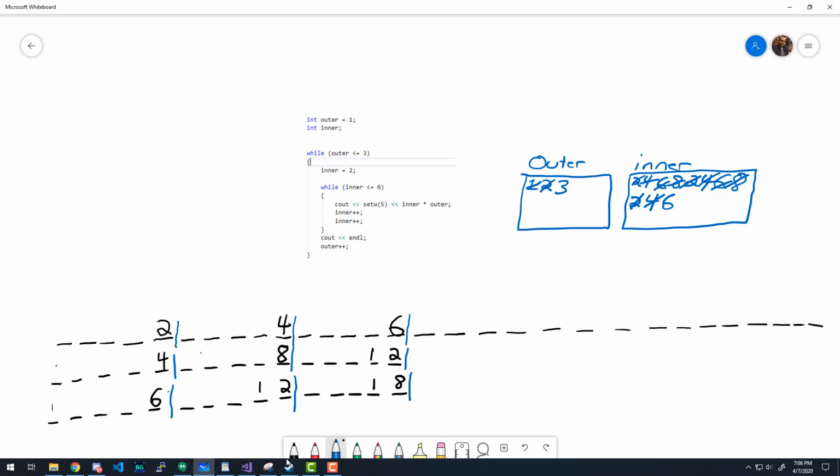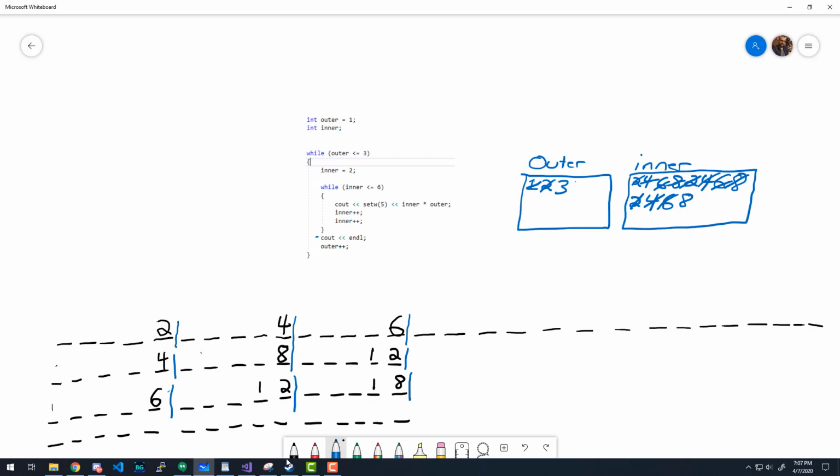And then we do inner plus plus. So 6 turns to 8. Go back to the top of the while loop and we say, is 8 less than or equal to 6? That's false. So we exit the loop and we see out our new line. So we would have a new line down here, like that. And then we do outer plus plus.